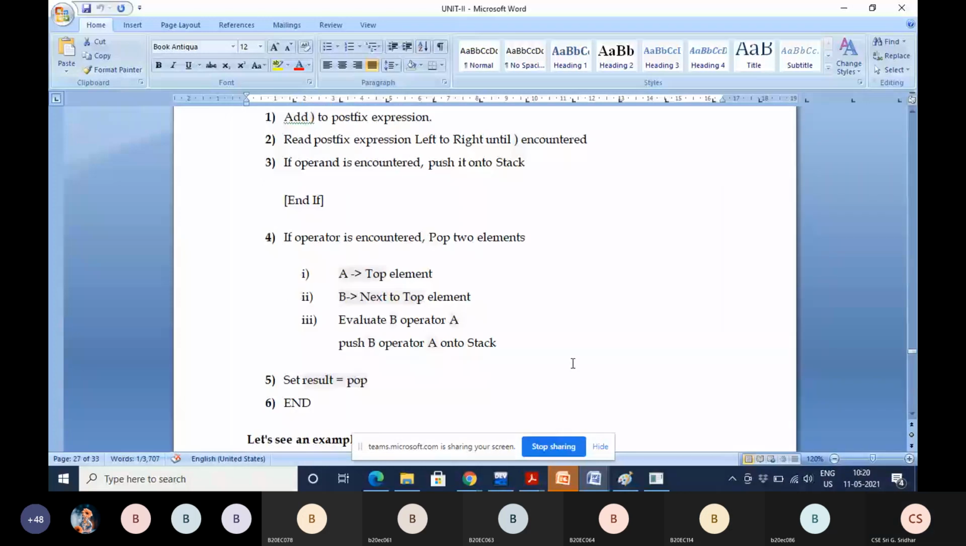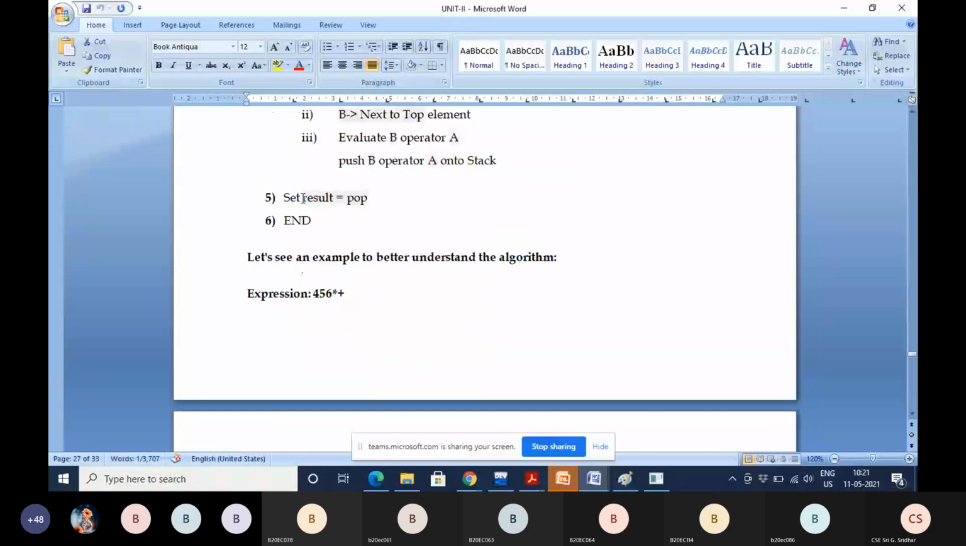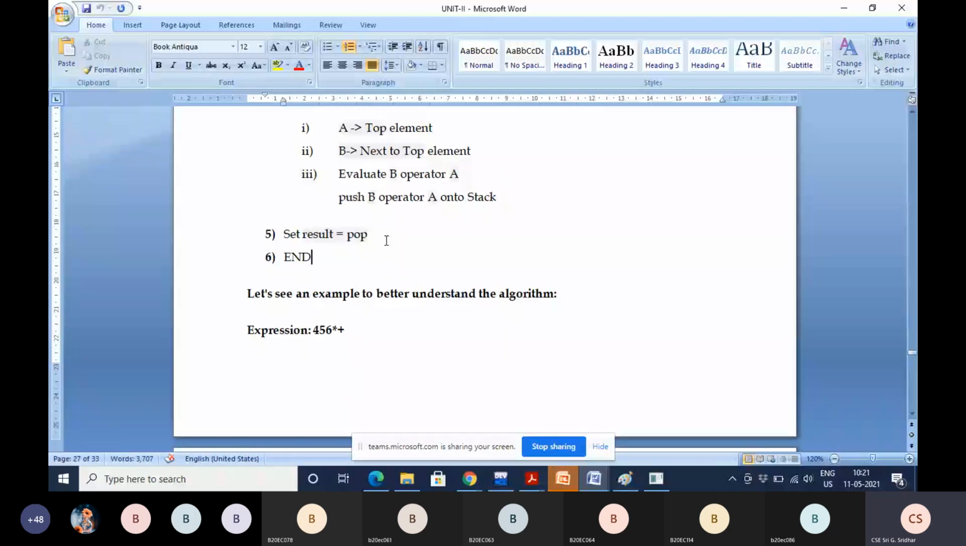What you have to do? If the entire expression result is completed, what do you have to do according to the algorithm? Result. Very good. You have to pop that result, the entire expression result, from the stack.